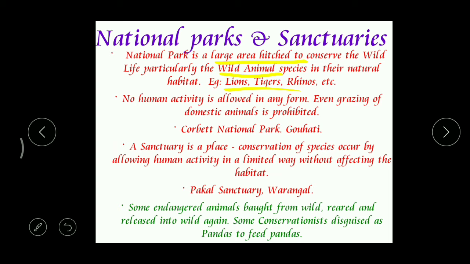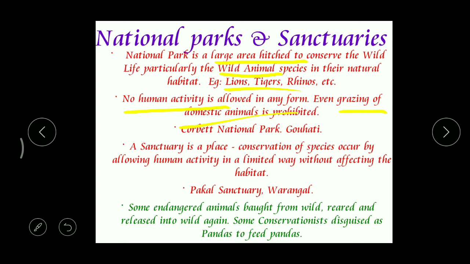these things, right? Okay, and here in these national parks, human activity is completely banned. Completely banned. That means no human is allowed to enter such areas. Why? If humans enter, then they may cause some disturbances. They may kill some animals, and even grazing animals.